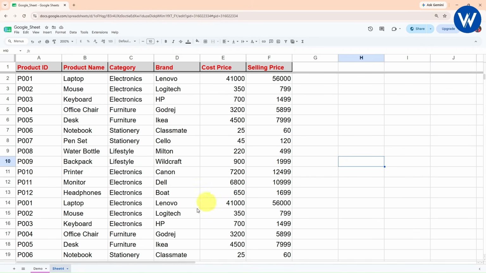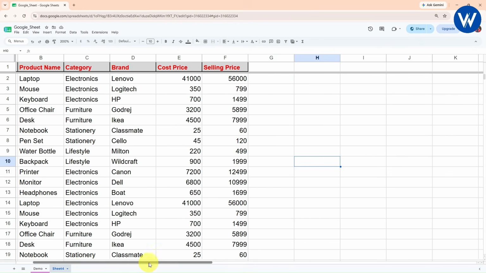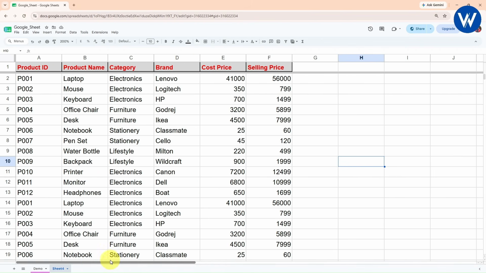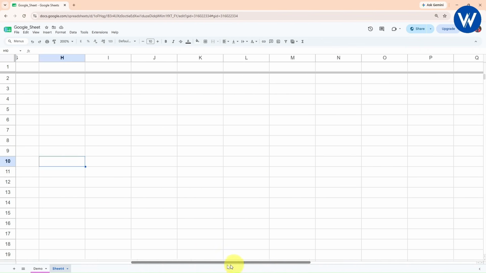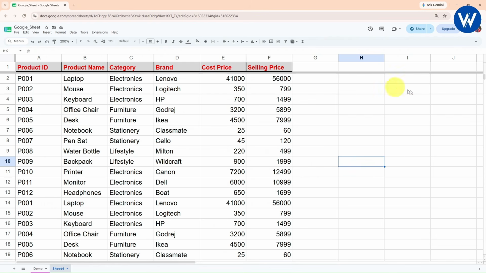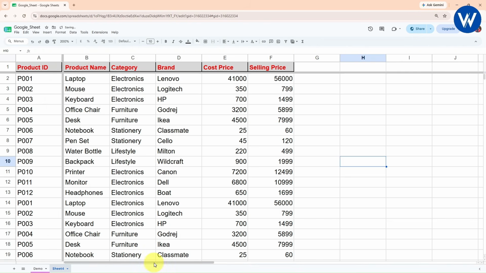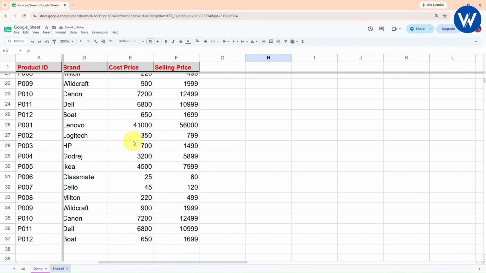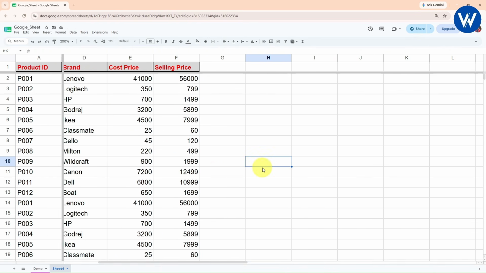In the same way, let's suppose you want to freeze the first column, which is product ID. Right now here you can see we are not able to see the column. So we are not able to see the row, what is the detail of the row. In the same way you can freeze the column also in this way. So guys, this is the power of freezing. This is a shortcut key. You can take help of this shortcut key.